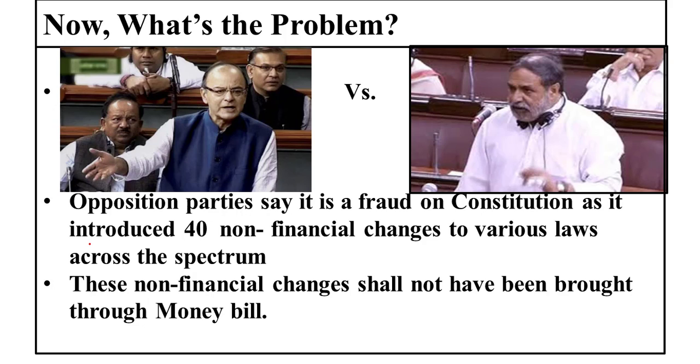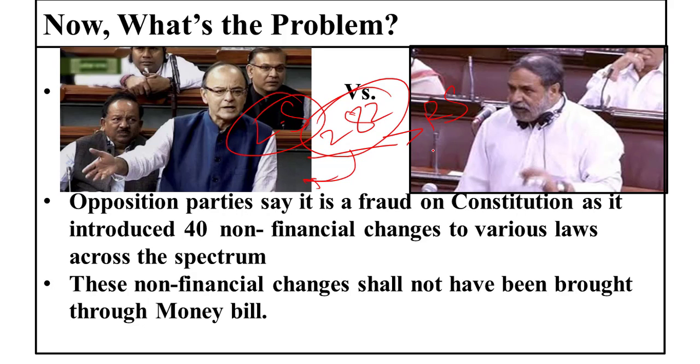The problem essentially is that the government does not have the requisite number in the Rajya Sabha. So this is Rajya Sabha and this is Lok Sabha. In Lok Sabha we have more than sufficient numbers, that is 282 seats the government is having. But in Rajya Sabha, the NDA, that is the alliance which forms the government, has only 78 to 79 seats, you can say 80 seats for that matter, and it requires at least 120 seats in Rajya Sabha to get the legislative agenda passed through Rajya Sabha as well.